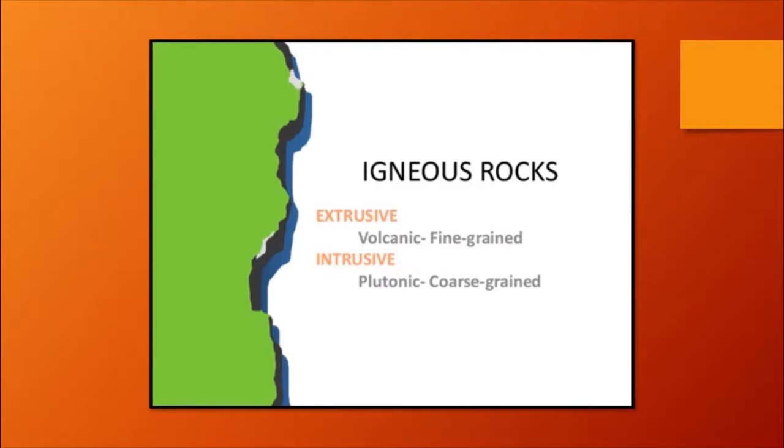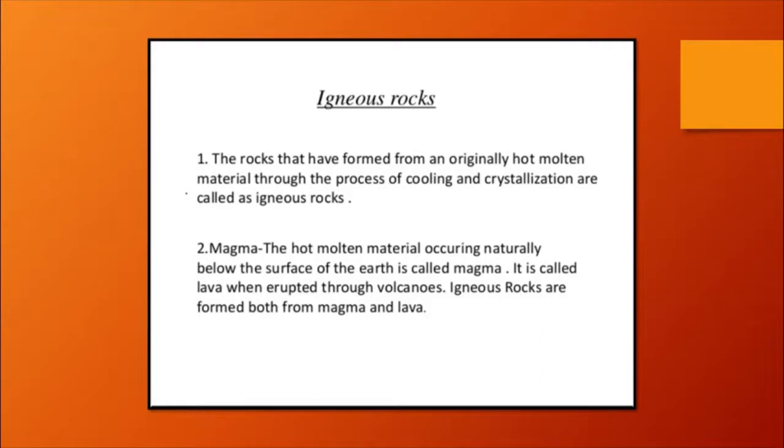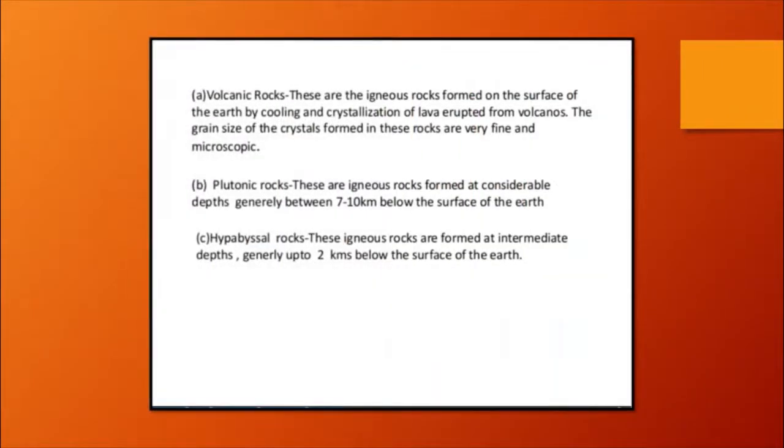So, igneous rocks are primary rocks. Igneous means they are derived from fire, from the bursting of volcanoes. Basically, their chemical composition varies from aluminosilicate. Igneous rocks are rocks formed from originally hot molten material through the process of cooling and crystallization. They are also called primary rocks. They are hard and compact. They are formed by solidification of magma. They are granular, and the size of their crystals depends upon the rate of cooling of the molten material. Most of them consist of silicates. They do not have layers, and igneous rocks are associated with volcanic activities. Magma is the hot molten material.